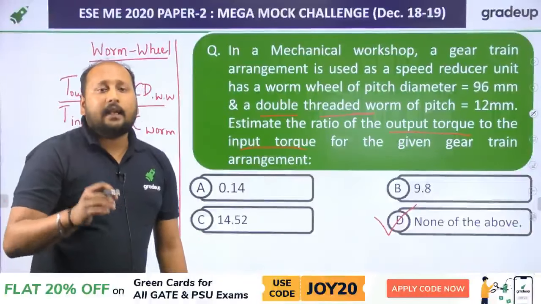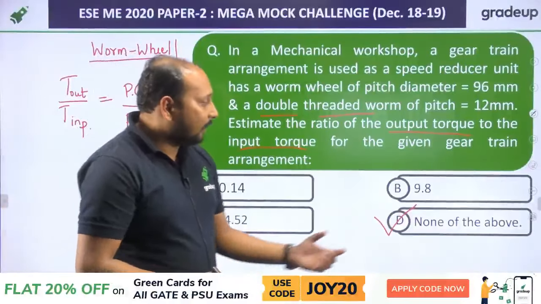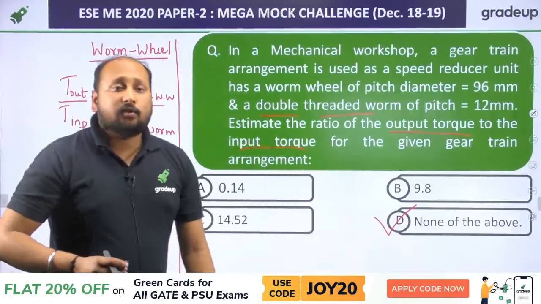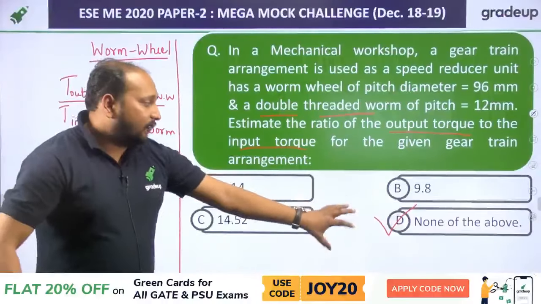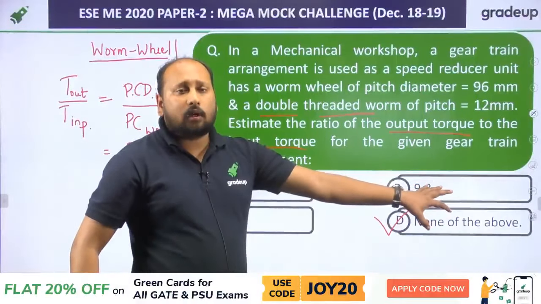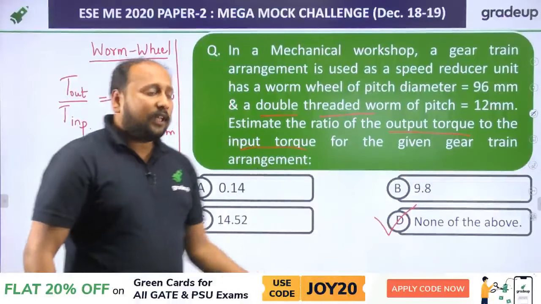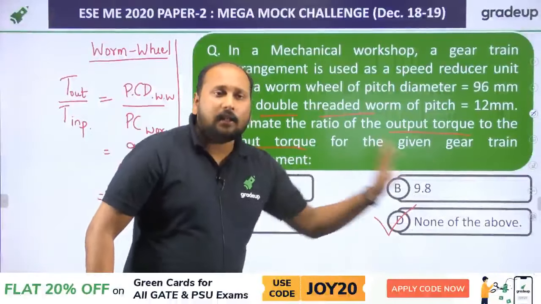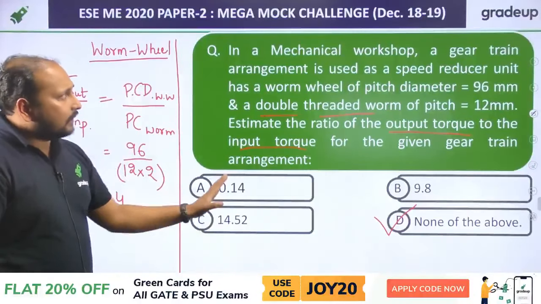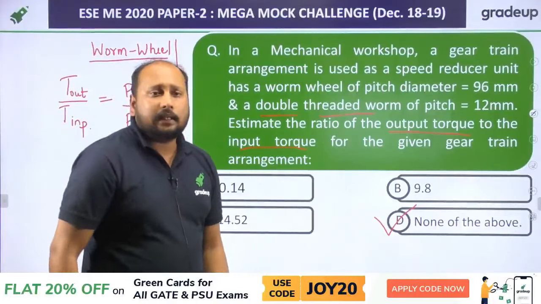Because in ESE, every time you can expect an option like none of the above. And that is a very, very tricky question, because if none of the above is available, that means you have to solve it. There is no shortcut formula. Because if a value were given, then directly you can mark your option. Clear? So this is the question from theory of machines from gear train.